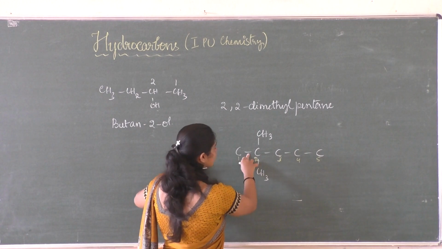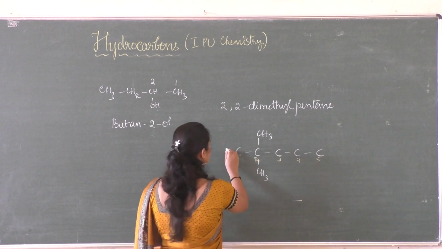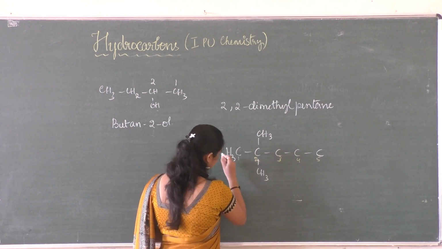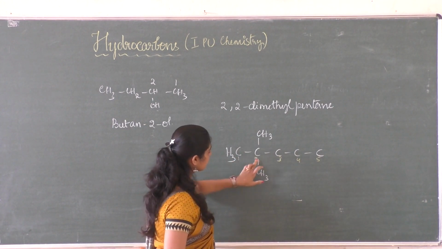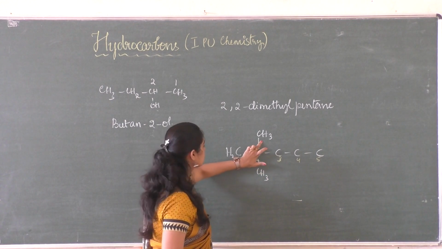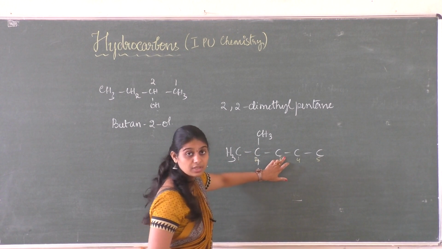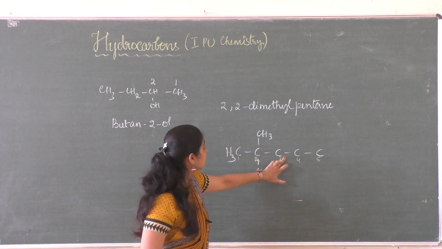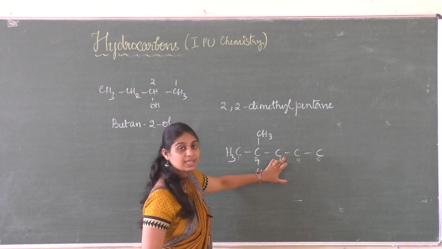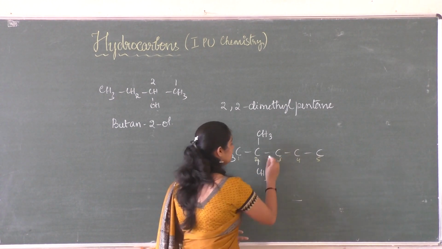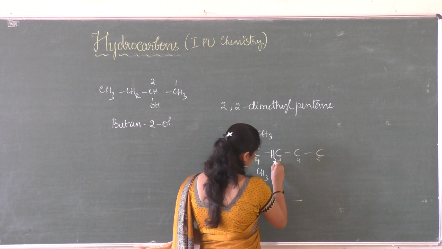So here it has been bonded with one bond, so the remaining valency of that carbon is 3, so it is CH3. And for this carbon it has been satisfied its valency, so this is 1, 2, 3 and 4. And for this carbon it has already bonded with the 2 bonds, so in order to satisfy its valency it needs to be attached with hydrogen atoms, so it is H2.